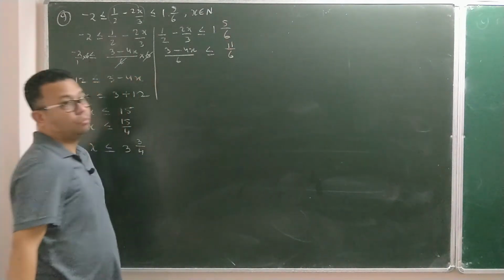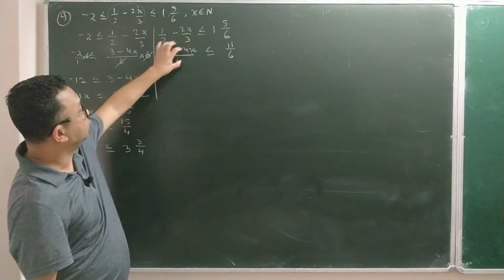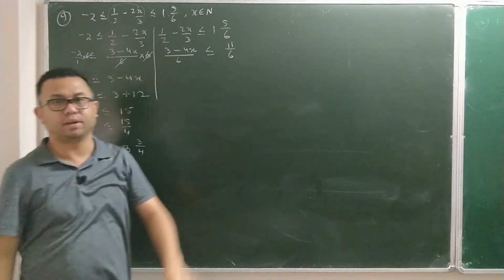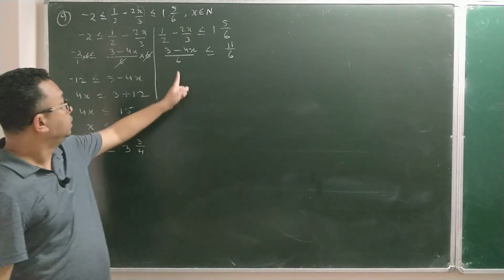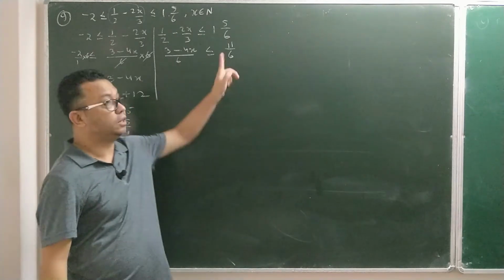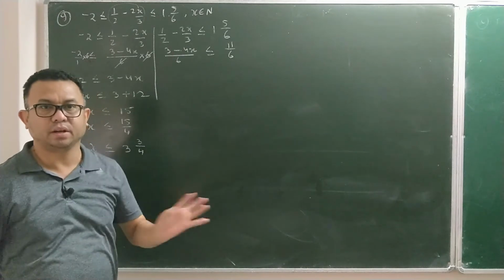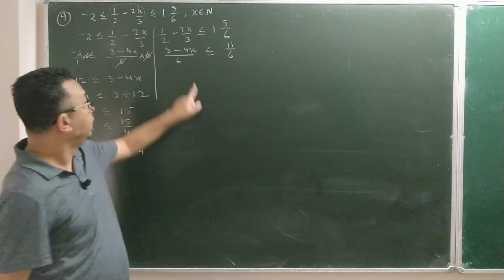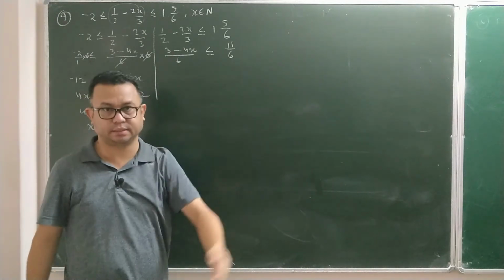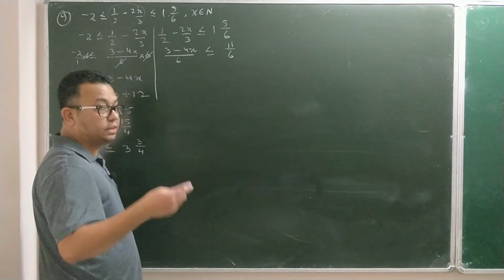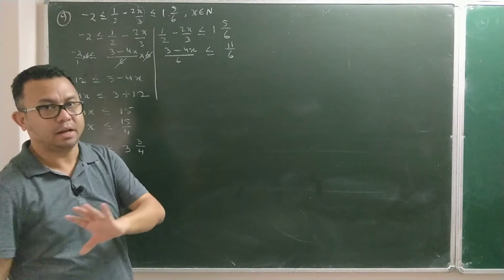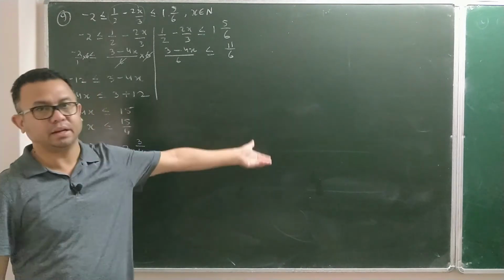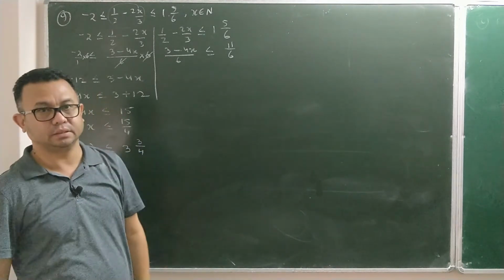Now you can see both sides I converted into a single fraction. This is a single fraction, right side also a single fraction. Now we are ready to remove the fraction. The denominator is 6, and there also the denominator is 6. Both side denominators are 6 and 6, and you know the LCM of 6 and 6 is 6. Even though you may say, sir, in an equation we can cancel 6 and 6. Yes, we can, and it will ultimately give you the same thing, but in an inequation you are not supposed to cancel.